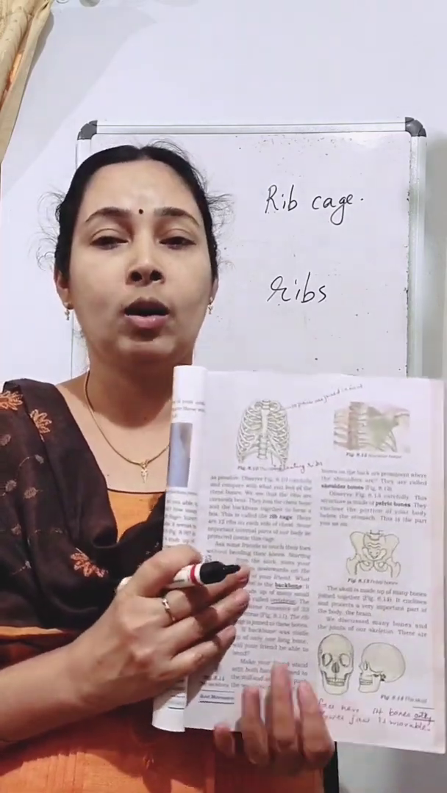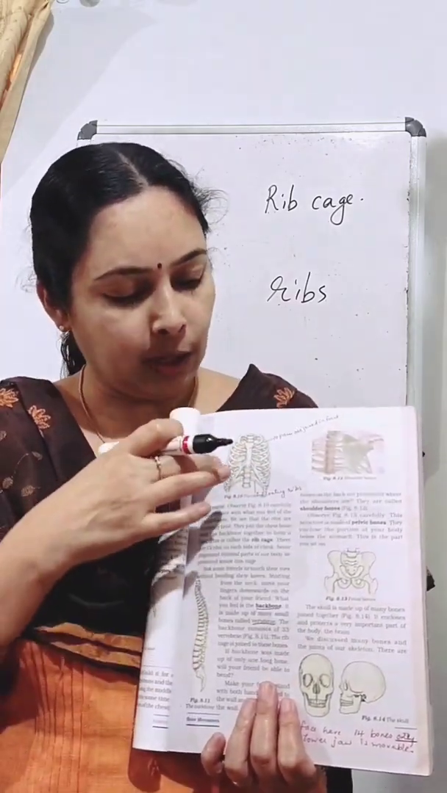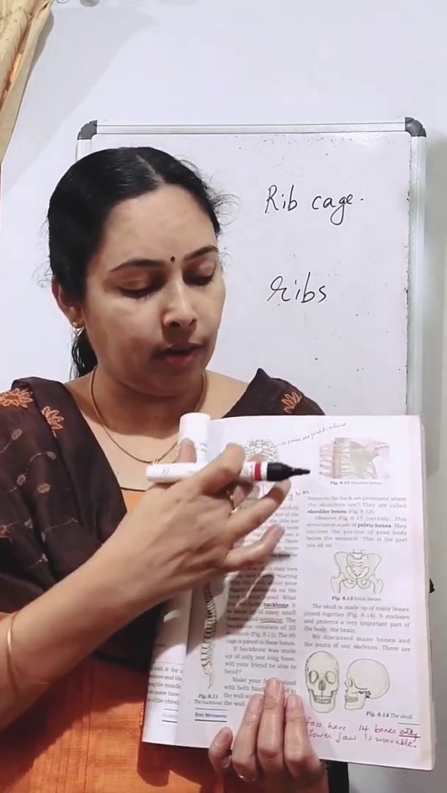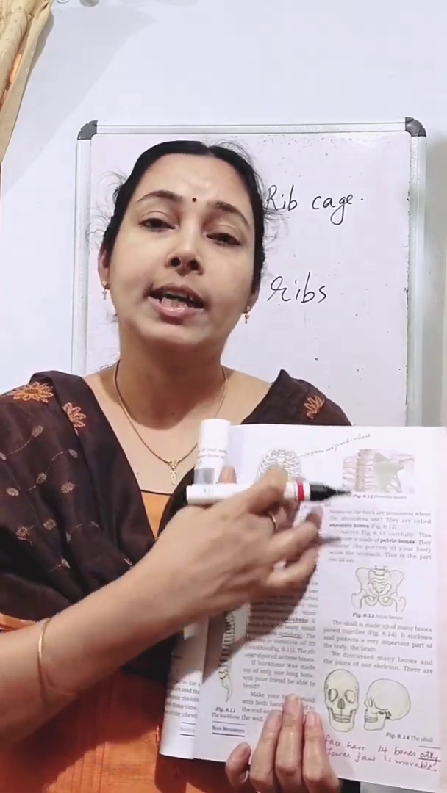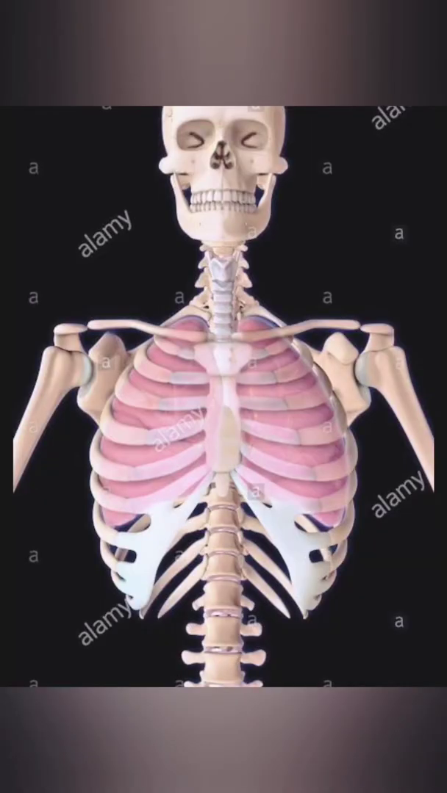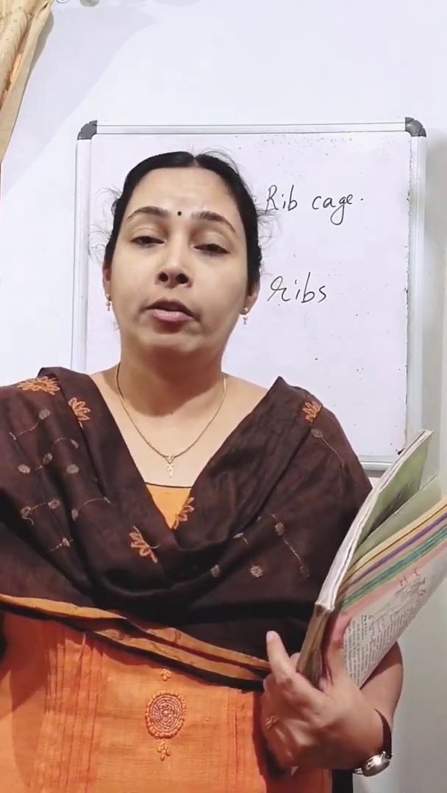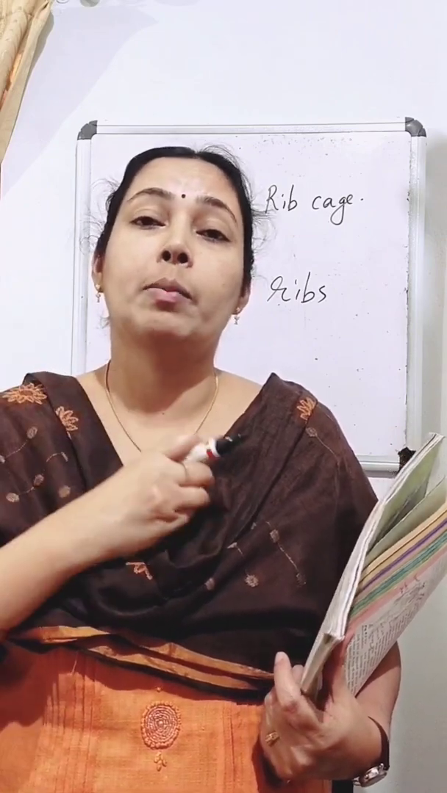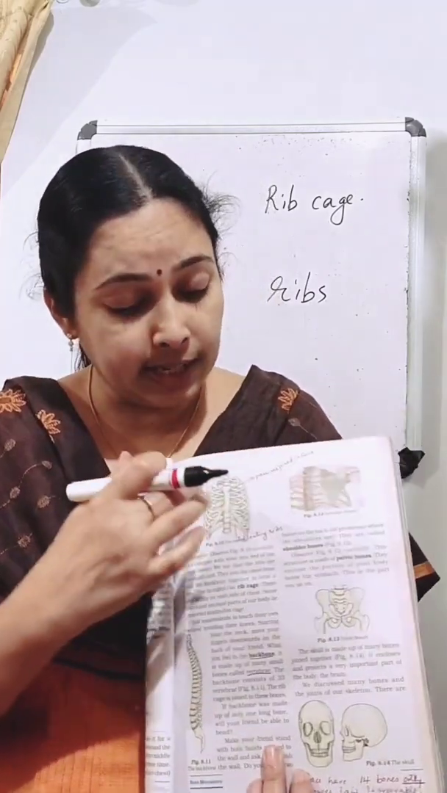This is forming a box-like structure. Some of our important internal organs like our heart, lungs, and liver are protected inside this rib cage. Internal organs are very important for us. If they were not protected inside the rib cage, what would happen? If we get hit or any injury occurs, it would affect our important organs like the heart, lungs, liver and all. So they are protected inside this rib cage.